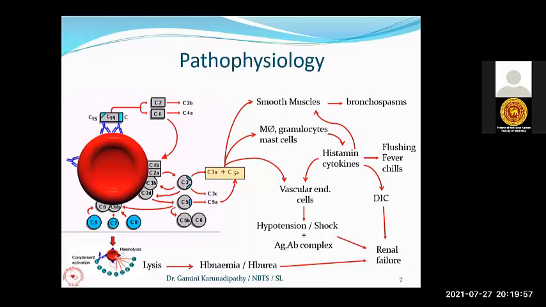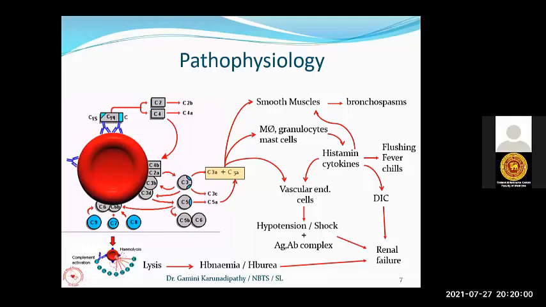bronchial smooth muscles. Then due to the histamine and cytokine action, you can get flushing and fever with chills and rigors. Also, cytokines and histamine can contribute to disseminated intravascular coagulation. Then these anaphylatoxins and potent cytokines can act on the vascular endothelial cells, leading to hypotension and shock. With the antigen antibody complex formation and this hypotension and shock stage with some part of DIC can lead to renal failure.